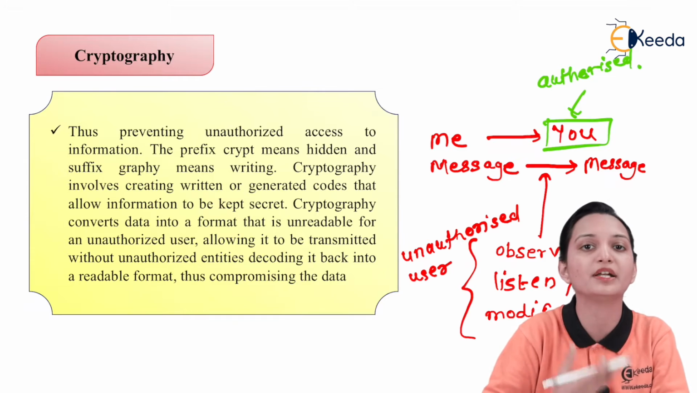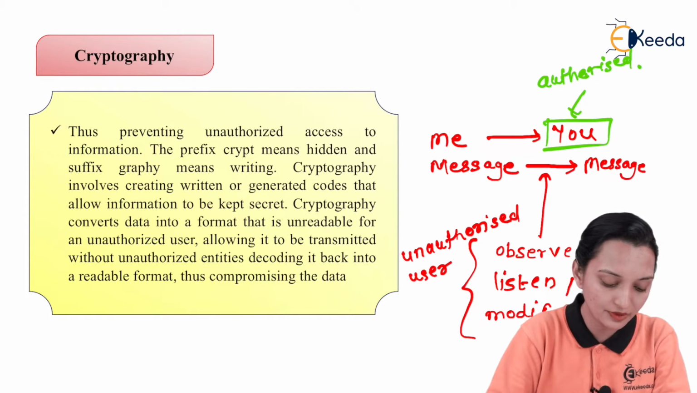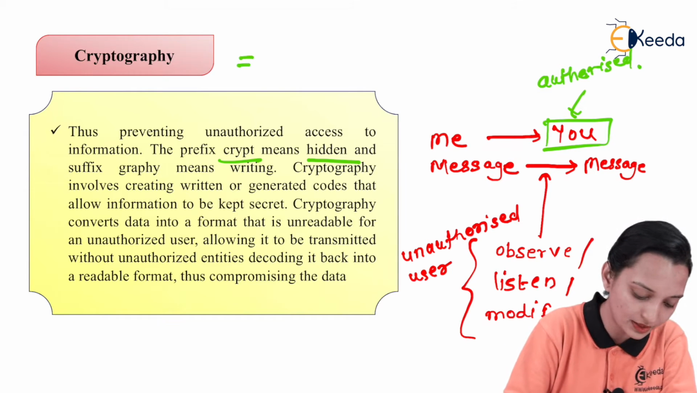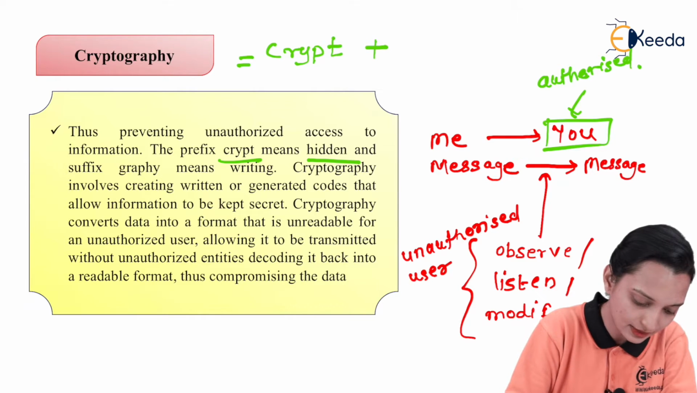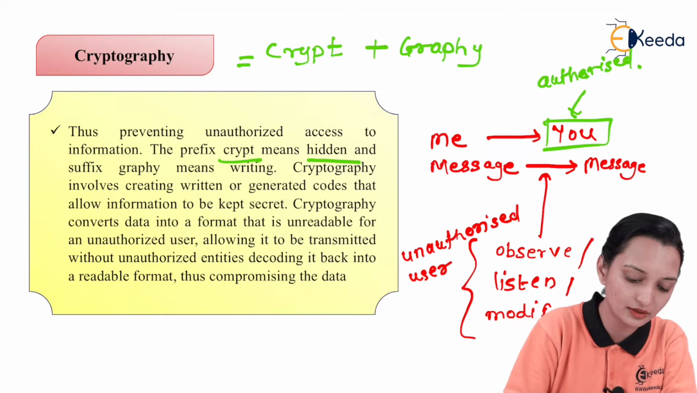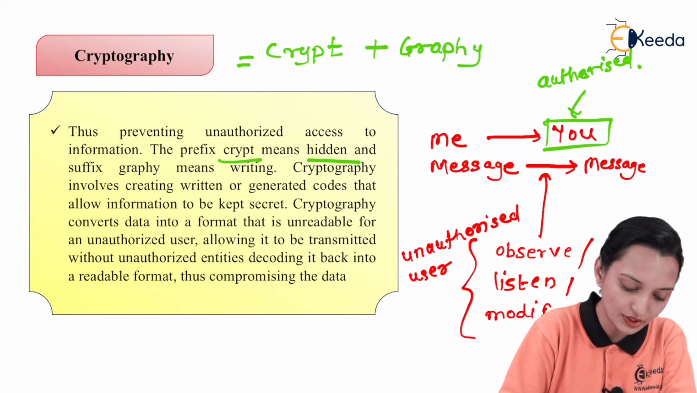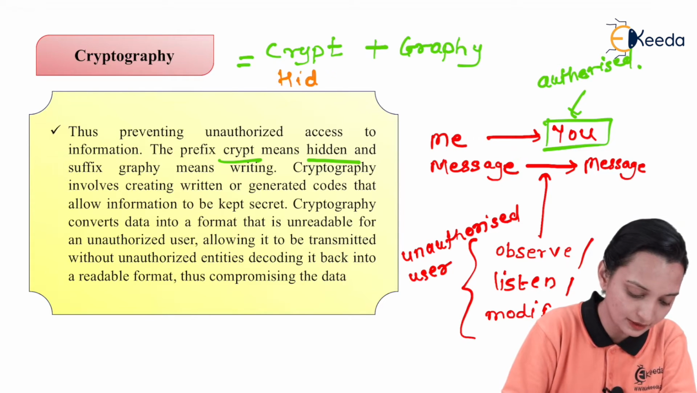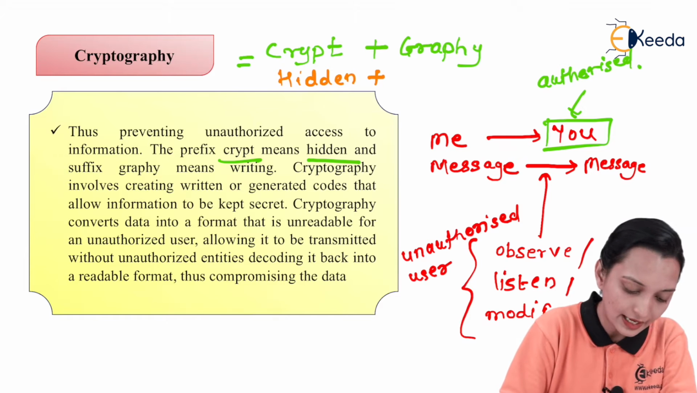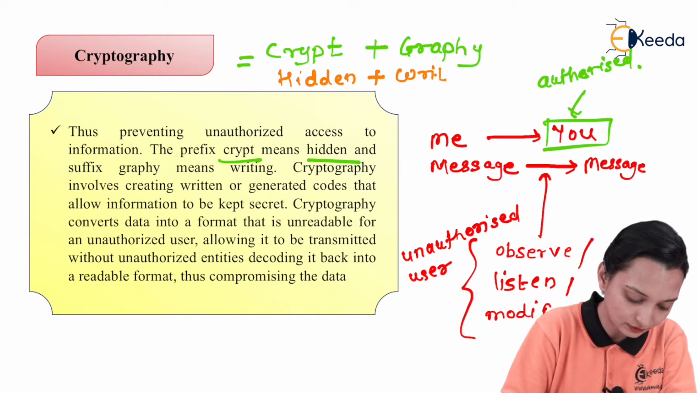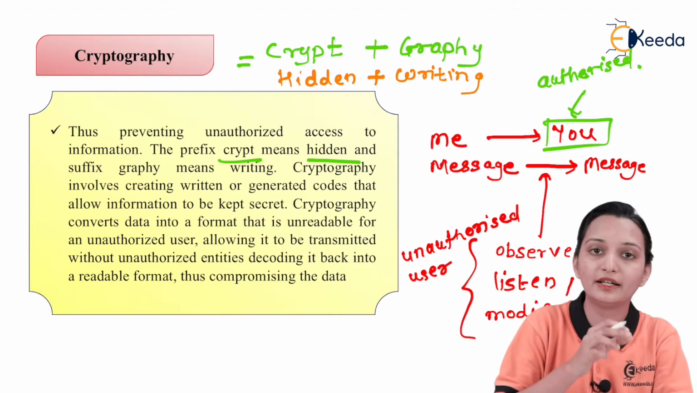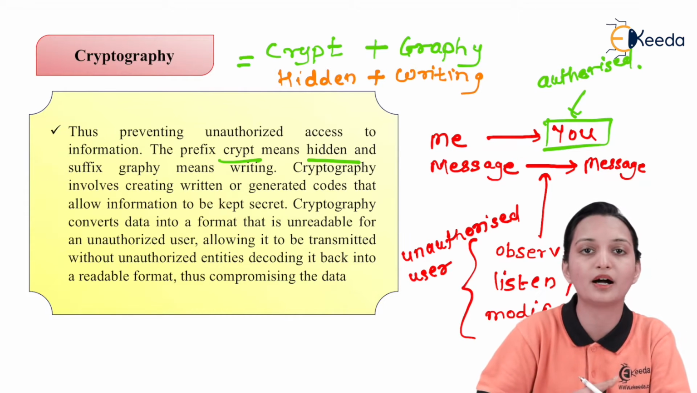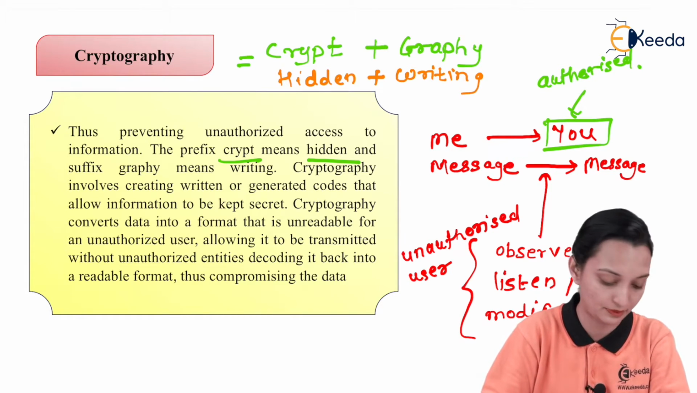So how can we prevent that particular attack? The prefix crypt means hidden. So what is meant by cryptography? Crypt plus graphy is nothing but cryptography. Now what does it mean by crypt? Crypt means hidden, and graphy means writing. So the hidden writing is nothing but the part of cryptography.